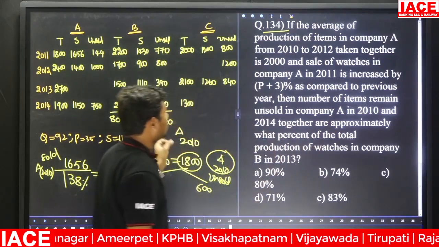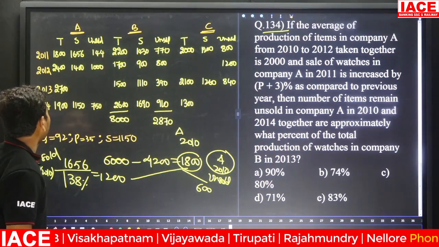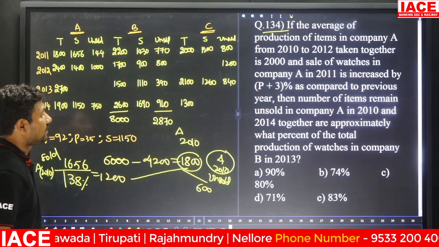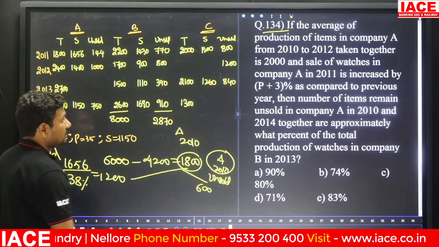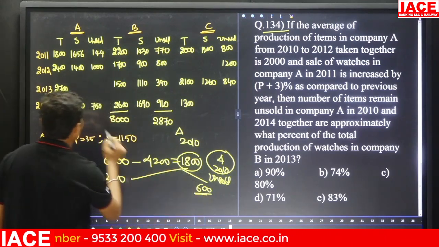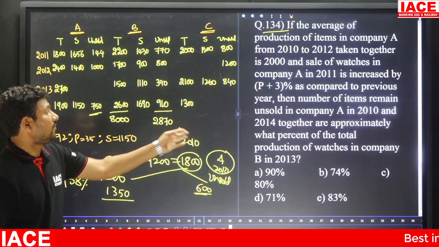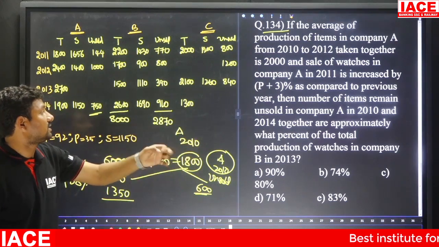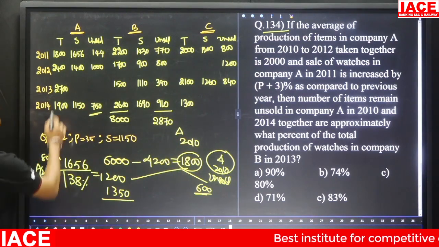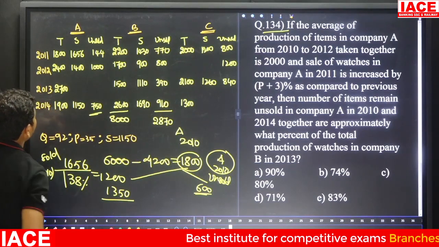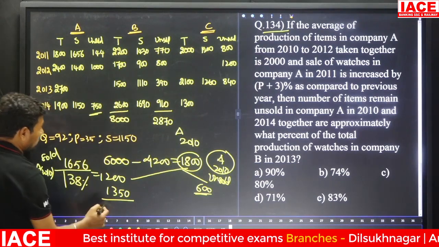2014, company A. 2014 company A is how much? 750. 750 plus 600, here the 600 and 750 is equal to how much? 1350. 1350 is approximately what percentage of the total products of watches in company B in 2013? Total product here is 1500.